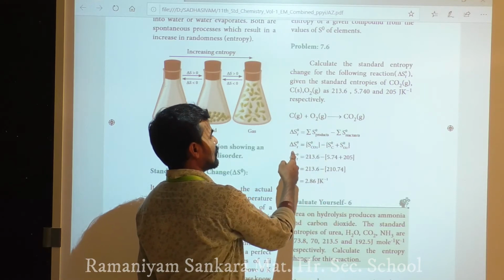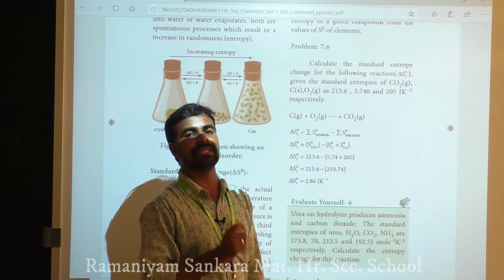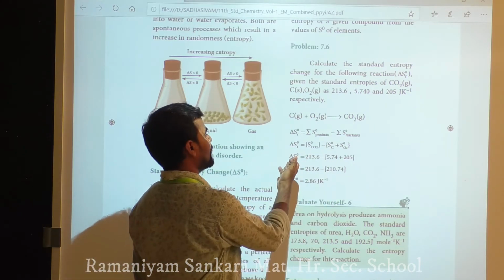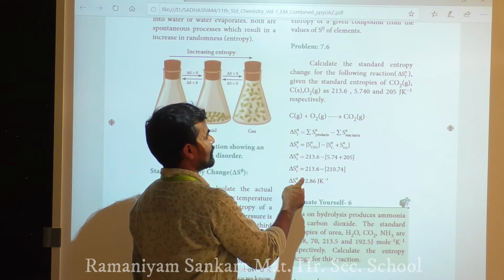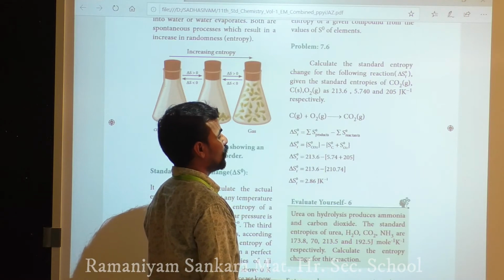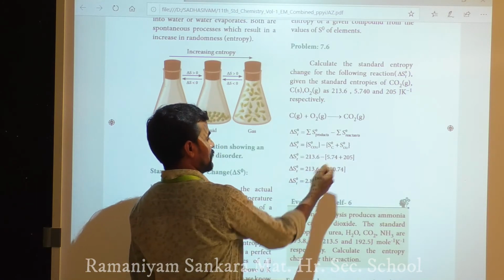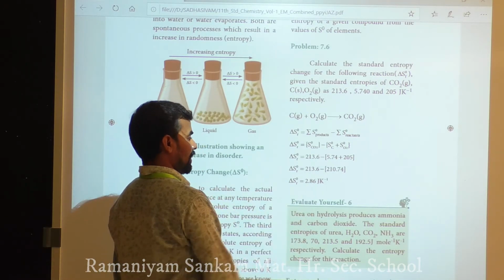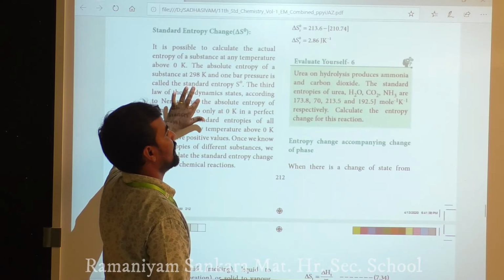CO2 is the product, and carbon plus O2 is the reactant. So delta S naught equals S naught of carbon dioxide, 213.6, minus S naught of carbon, 5.740, plus S naught of O2, 205. The total is 210.74, and 213.6 minus 210.74 gives 2.86. The unit of entropy is J K inverse.